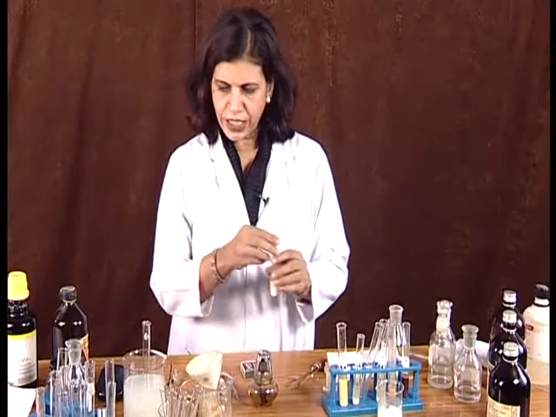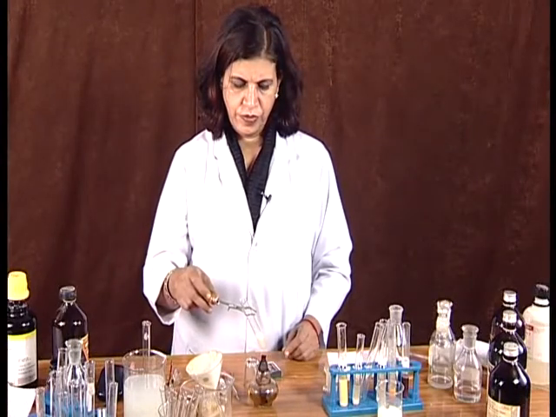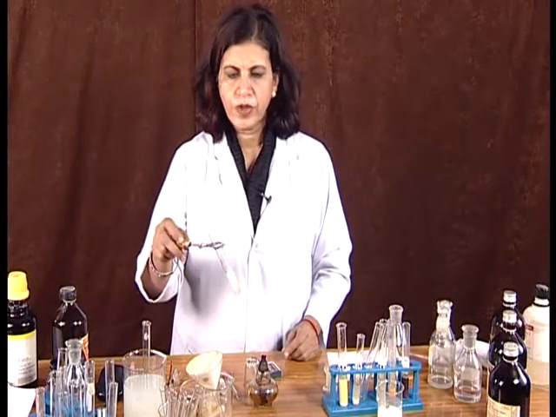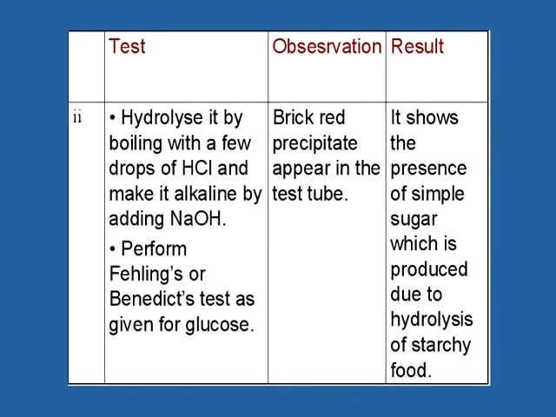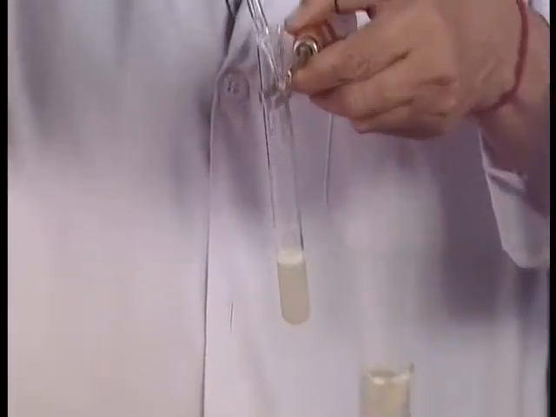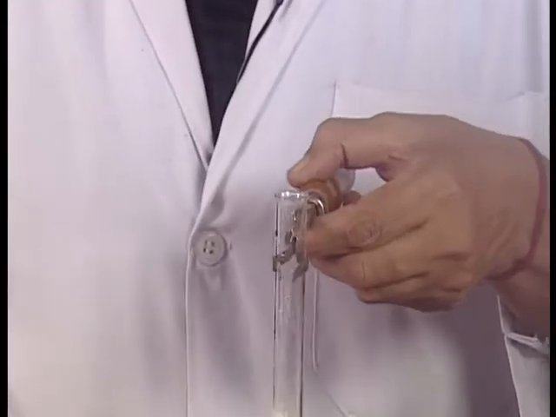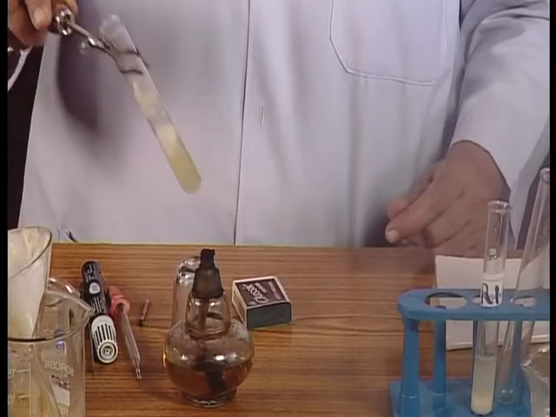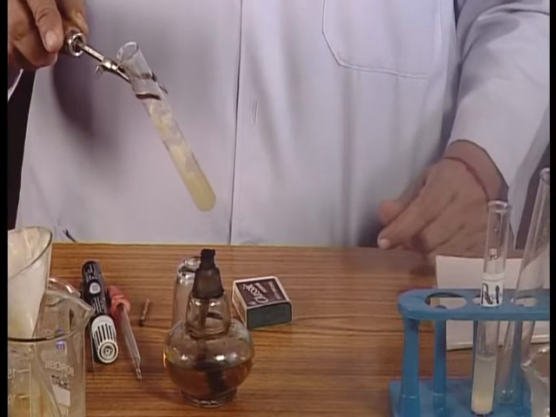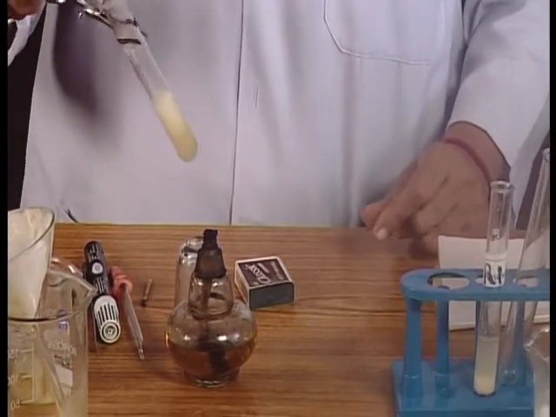Now we will boil it. Now we will add a few drops of sodium hydroxide to make it alkaline. Now this solution has become alkaline.